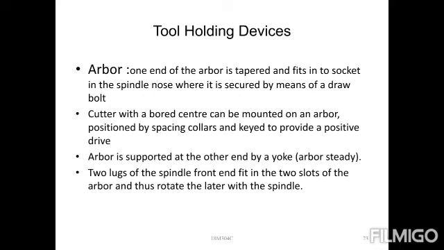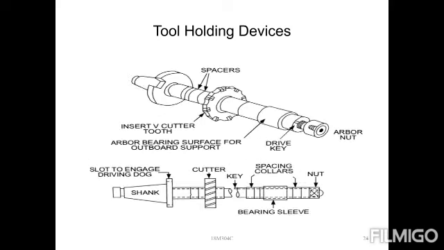So one side of the arbor is fixed, and the other side is supported by the yoke. Two lugs on the spindle front end fit in the two slots of the arbor, and thus the arbor rotates along with the spindle. These are the tool holding devices.